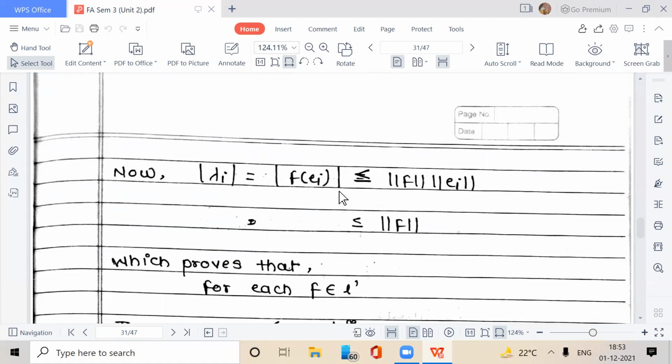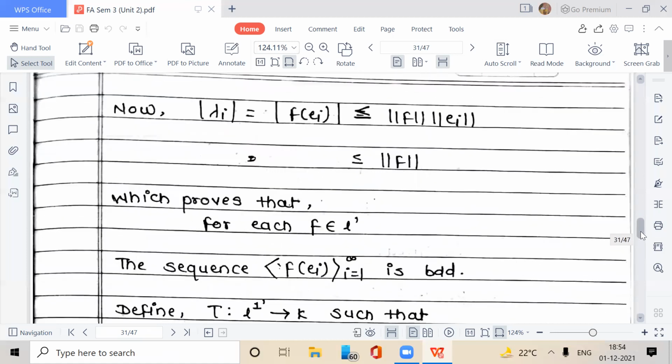f belongs to the dual of L1, that is L1 dash. By definition of bounded functional, hence mod of f of e_i is less than or equal to norm of f into norm of e_i, less than or equal to norm of f, because norm of e_i is equal to 1, we have written. f belongs to L1, we know this. So that the sequence f of e_i, i equal to 1 to infinity, is bounded.